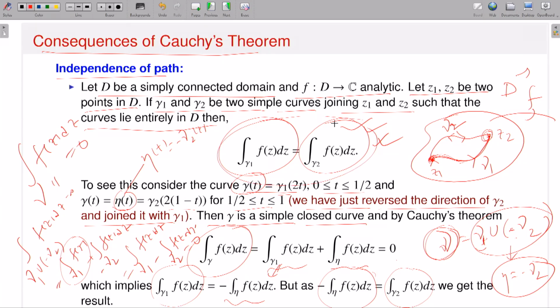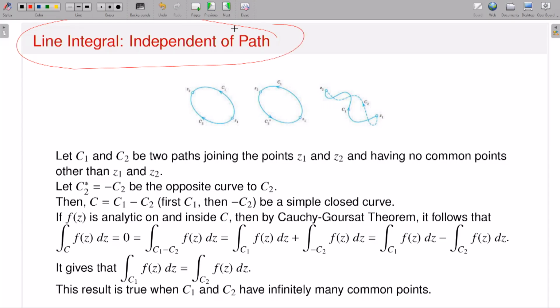So if my function is analytic in a simply connected domain, then I have the Cauchy-Goursat theorem, and that theorem ensures that if I take any two points Z1 and Z2, then whatever contour I take starting from Z1 and ending at Z2, the corresponding contour integration value will be the same. That means it is independent of the choice of contour. Now the same thing by drawing a picture: if you have Z1 and Z2, this is my C1 starting from Z1 ending at Z2, and C2 is the contour starting from Z1 ending at Z2.